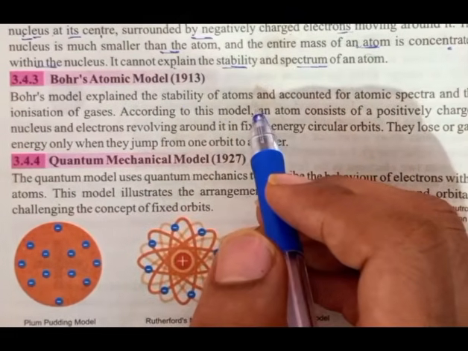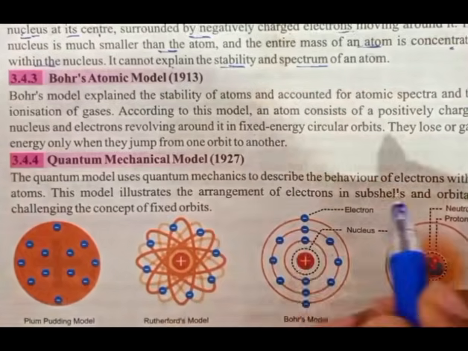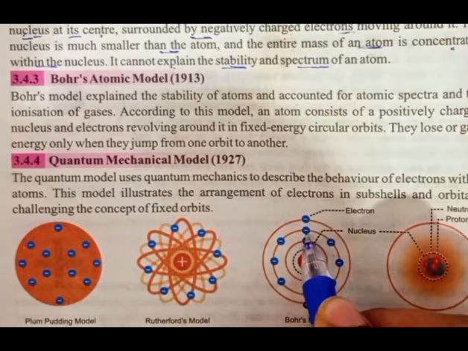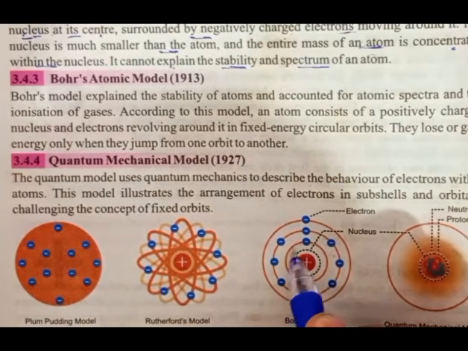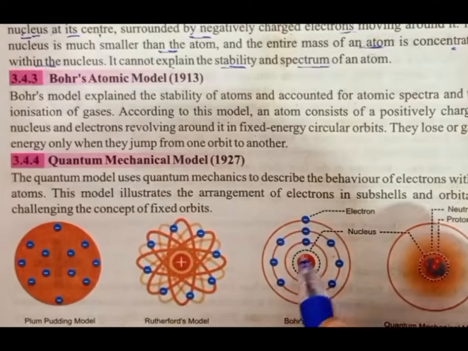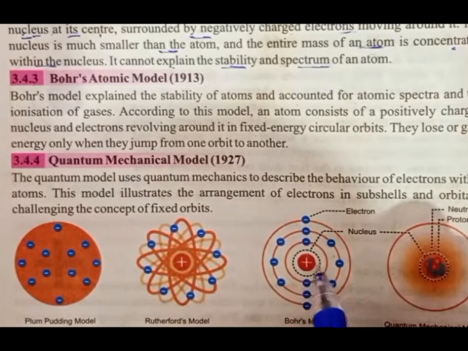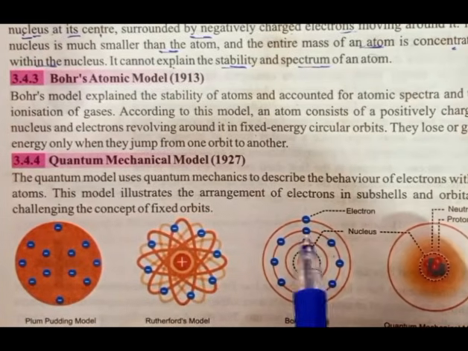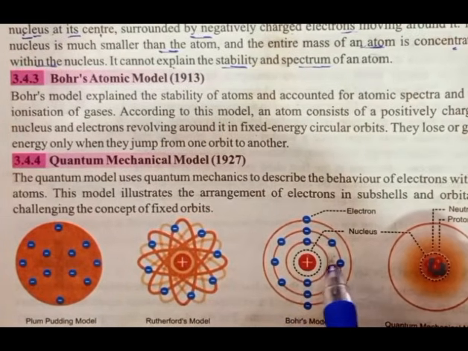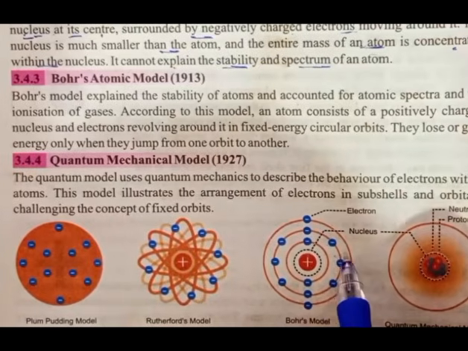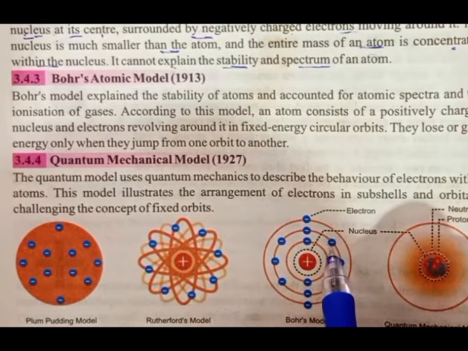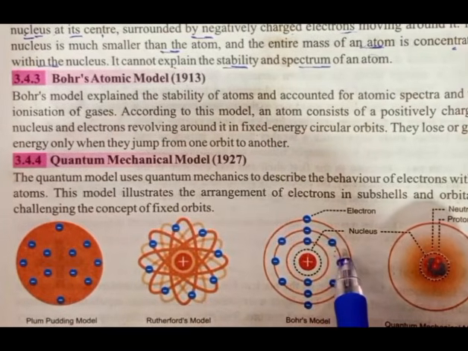In this model, Niels Bohr said that electrons, the negatively charged particles, revolve around the nucleus in a specific circular orbit. So this is an orbit, this is an orbit, this is an orbit. Each orbit has a fixed energy, also known as an energy level.